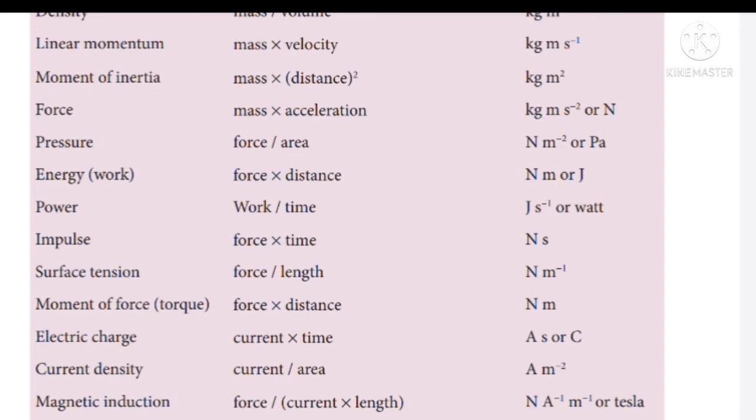And next physical quantity, power. Power is expressed in terms of work by time. The unit for work is joule and the time is second. So when the second goes up, what will happen? Joule second power minus 1. And then the standard unit for power is watt.